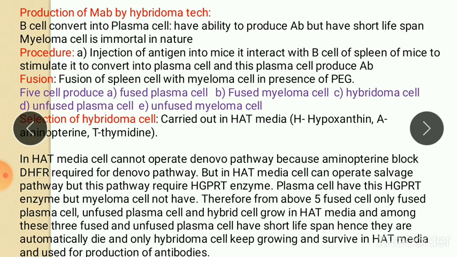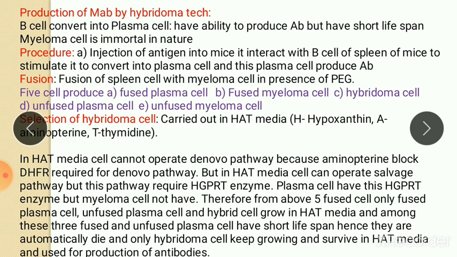So in fusion, myeloma cell and plasma cell is fused in the presence of PEG, but it is not necessary here that each plasma cell fuse with myeloma cell. It is not possible.